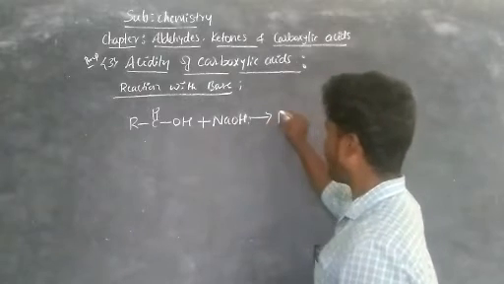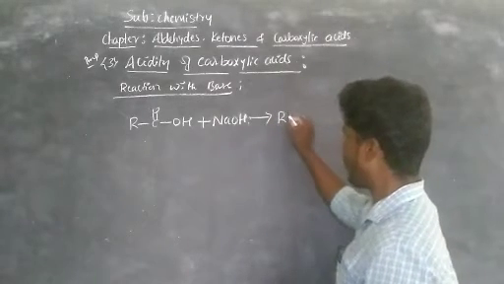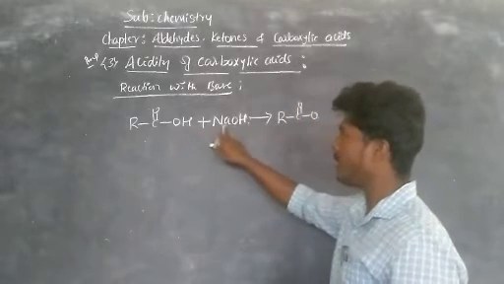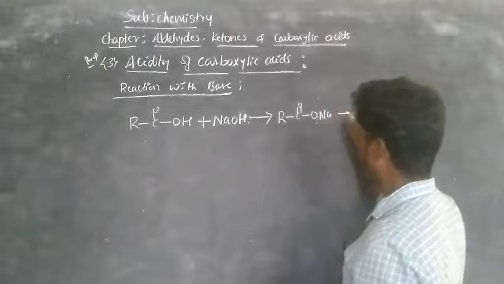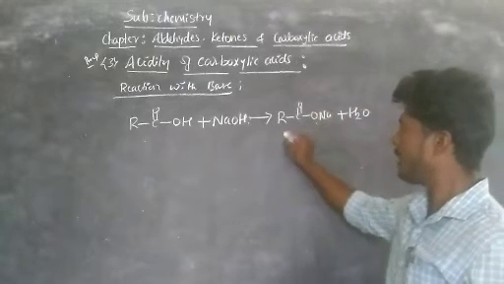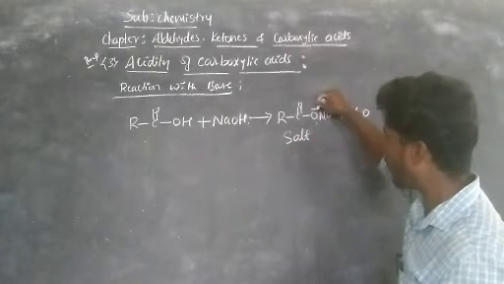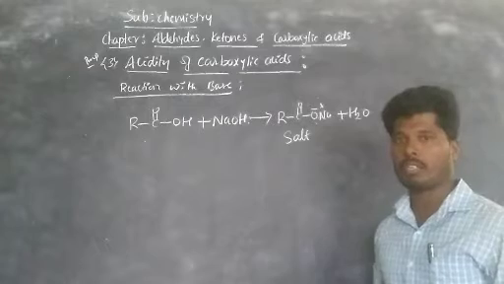That is already we studied in esterification reactions. Such kind of reaction, that is R C double bond O, in place of hydrogen, sodium is substituted. That is sodium carboxylate plus water. So you get the sodium carboxylate, it is a salt, right? The sodium carboxylate is in ionic form, minus and plus. So this is definitely salt.